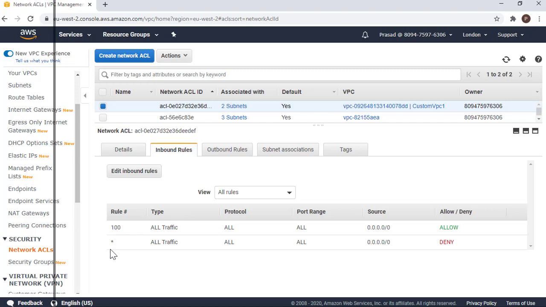We can have multiple rule numbers, and star would be a catch-all that if it is not able to evaluate anywhere, then it is going to catch all here. But as we have 100 as the first rule, and it is for all the IP addresses, it is going to catch here. But if it was a specific IP address, then it is going to default to the star, and all the other IP addresses are denied.